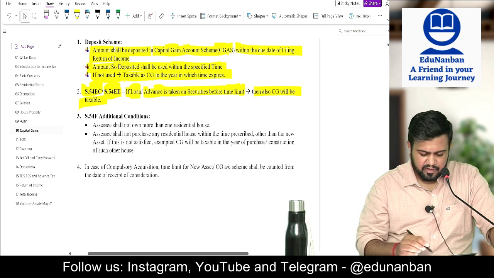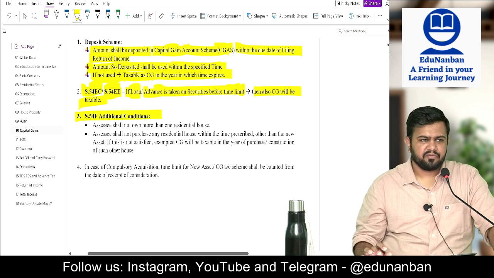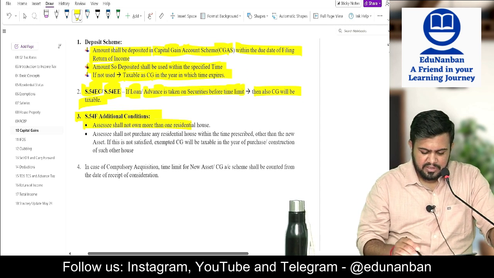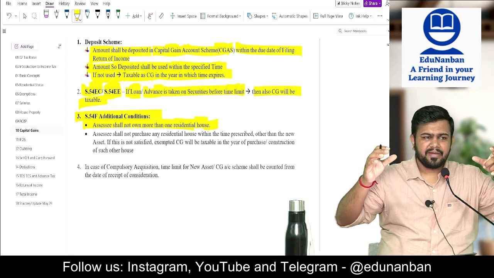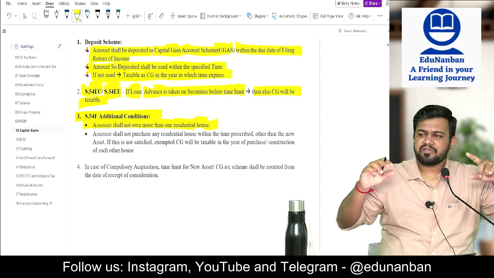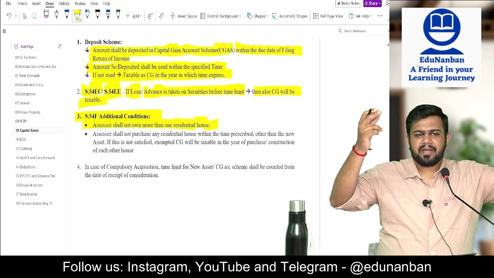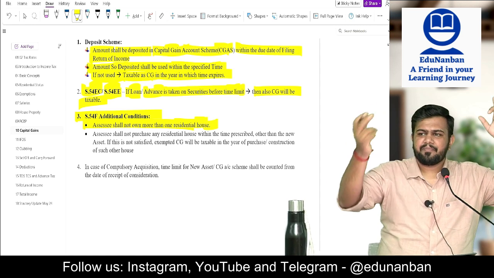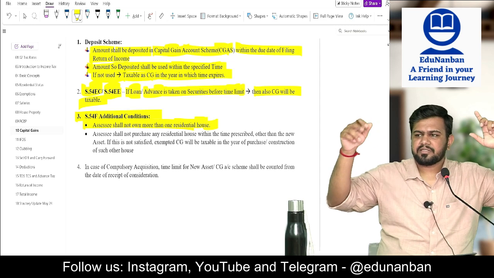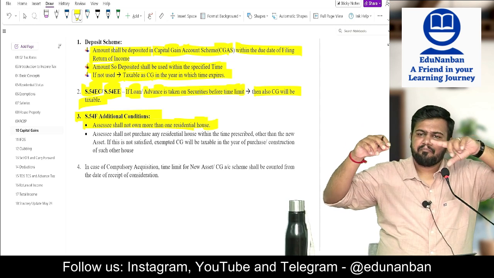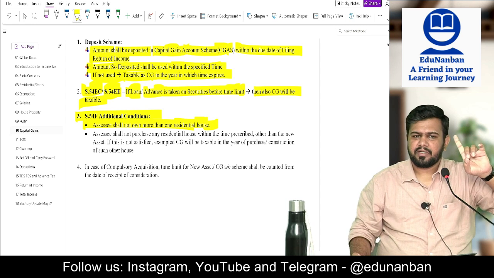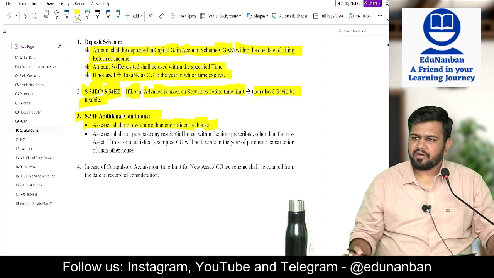Okay, 54F has some additional conditions. What is the additional condition? The assessee shall not own more than one residential house. Now listen, what is 54F? It applies to any long-term capital asset other than a residential house, and purchasing or constructing a residential house. In such a case, when this transaction is happening, before that you can have a maximum of one house only. Otherwise, this section itself is not applicable.